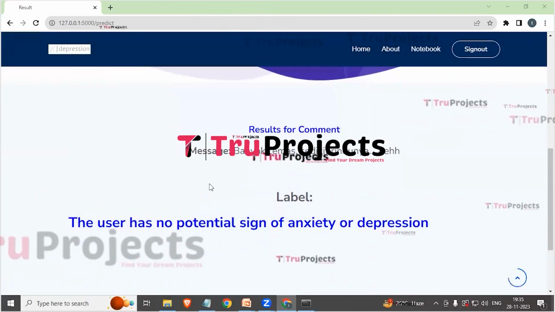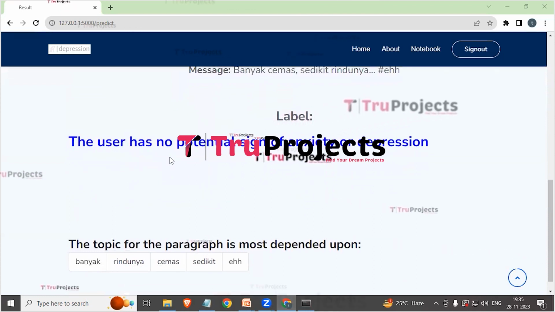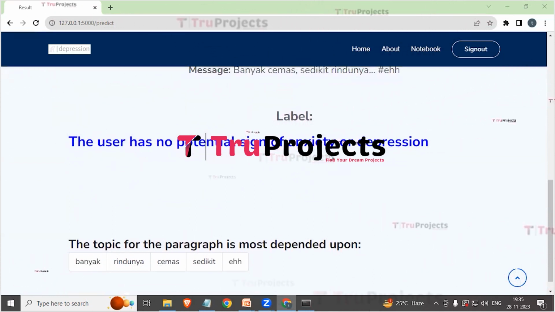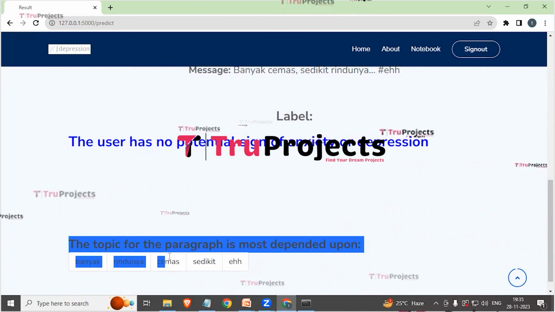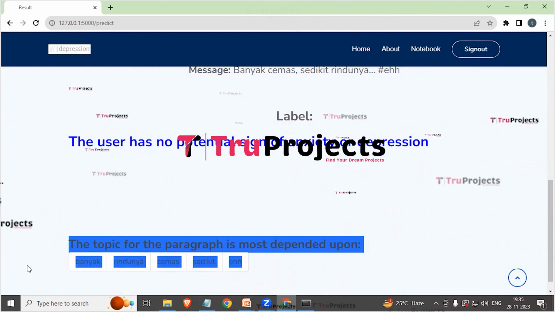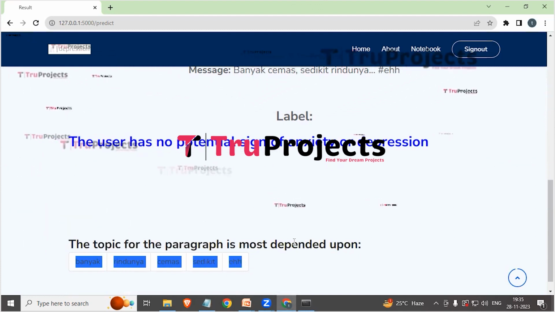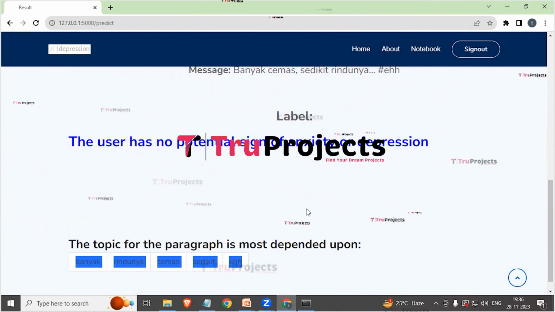So here we got the prediction. The user has no potential sign of anxiety or depression, which means the person is not depressed. And here we have the topic for paragraphs is most dependent upon these words. Now we will give the other input and see what will be predicted.